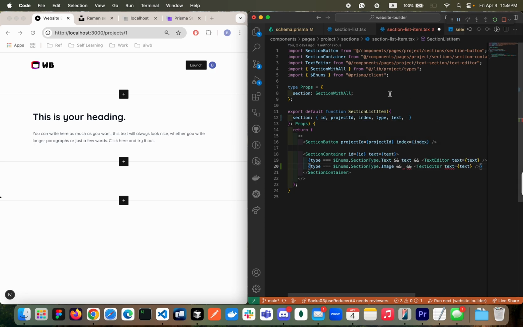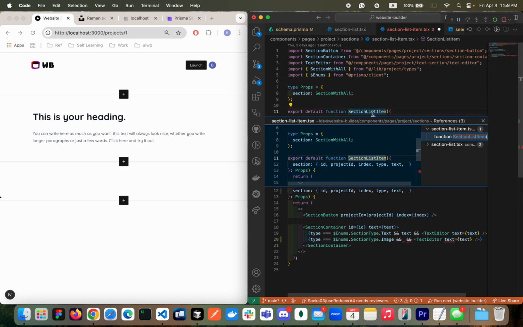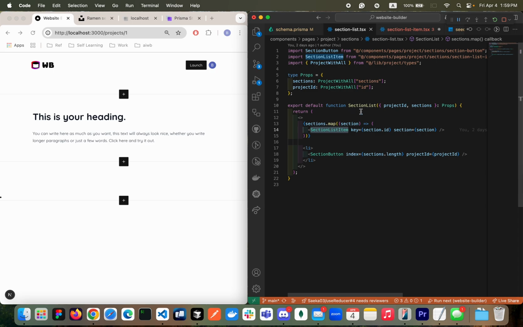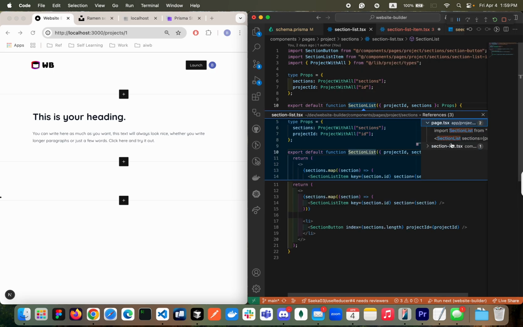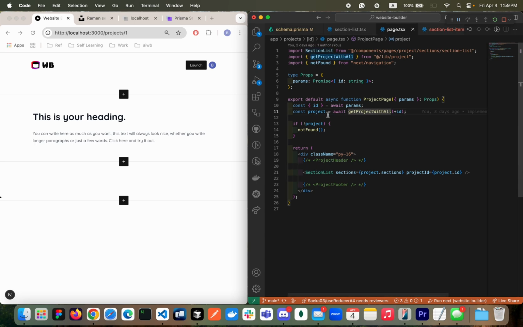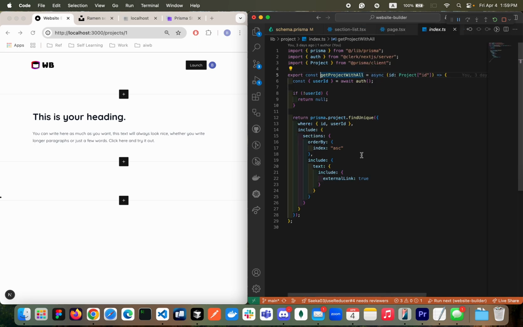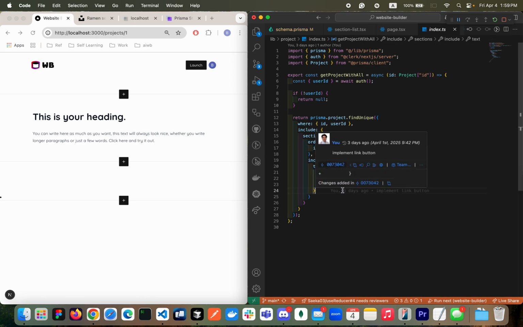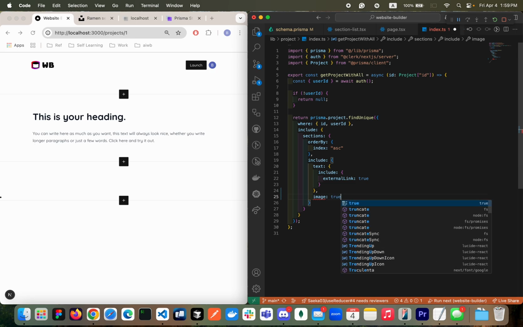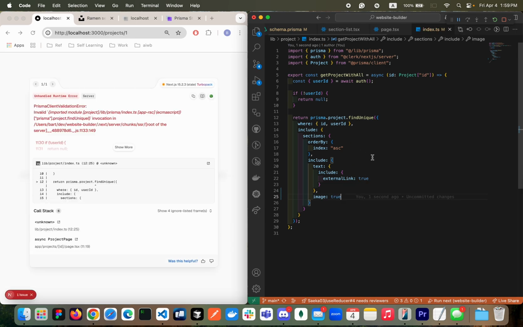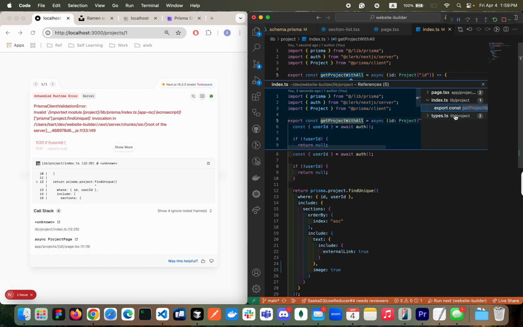Oh, sorry, I think I missed one more thing. We are fetching the data, right? Let's go up. We are fetching the data in the page, right? Get project with all. We did not update this query. In this section, we need to include image as well. Image, true. That's why my type doesn't understand, because we generated the type using this function.